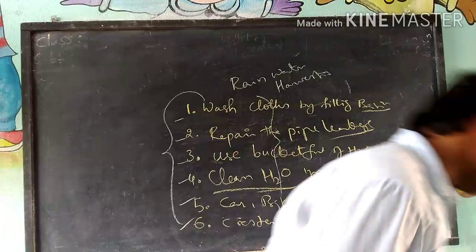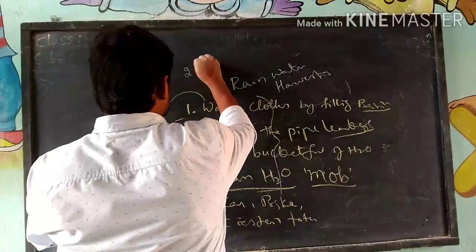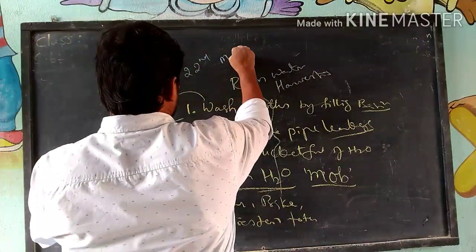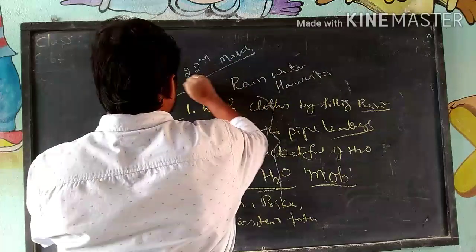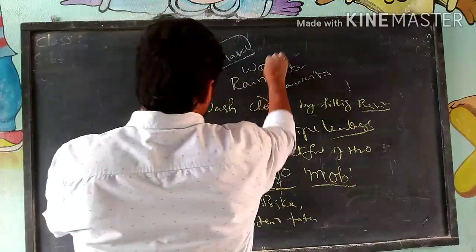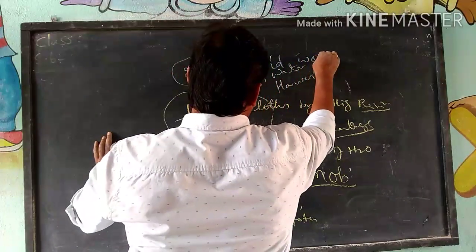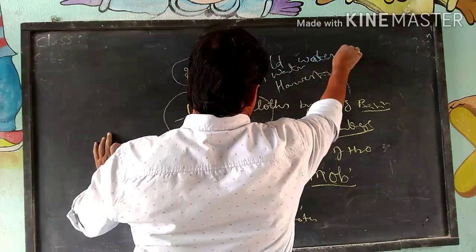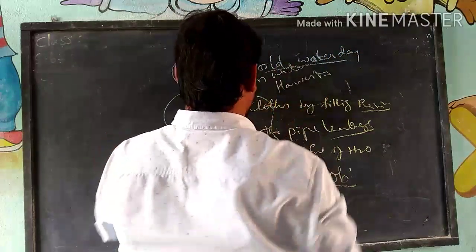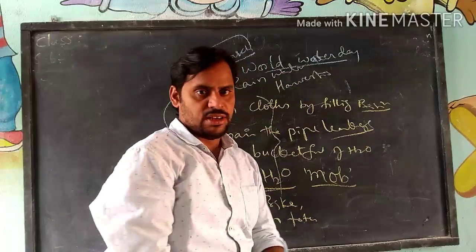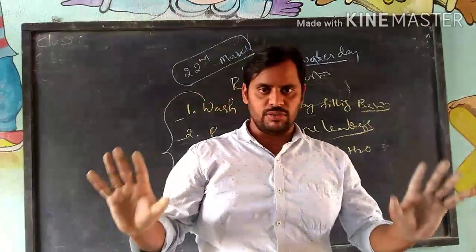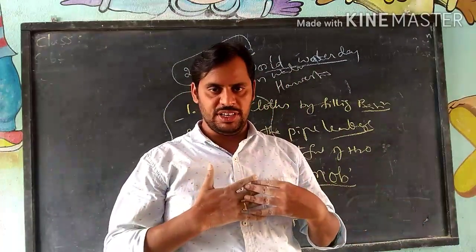March 22nd, we celebrate as World Water Day. World Water Day. Remember this. March 22nd is celebrated as World Water Day. So save water. If there is water, we exist; otherwise, no one.